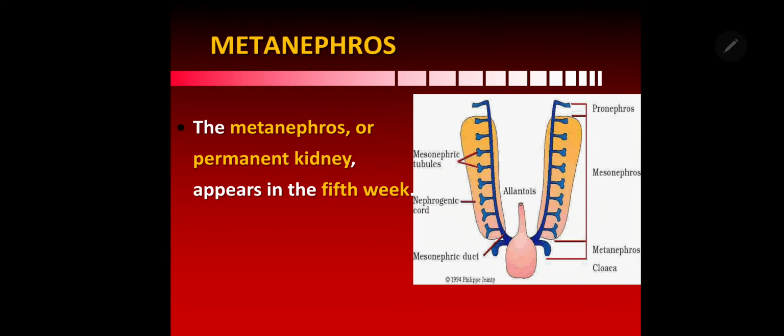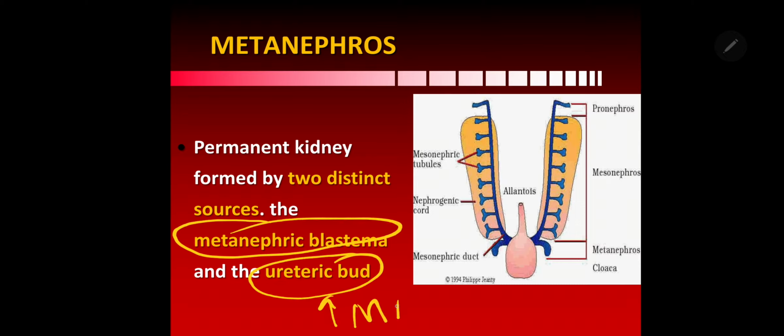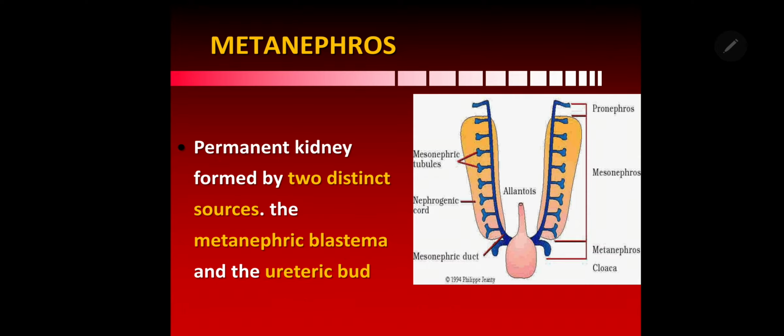Coming to the metanephros or the permanent kidney, it appears in the 5th week, and the permanent kidney has two sources, a secretory part and a collecting part. The secretory part is formed by the metanephric blastema, that is derived from the metanephros, and the collecting part by the ureteric bud, that is derived from the mesonephric duct. So mesonephros, before disappearing from human development, gives a gift in the form of the mesonephric duct that gives a ureteric bud, which forms the collecting part of the permanent kidney.